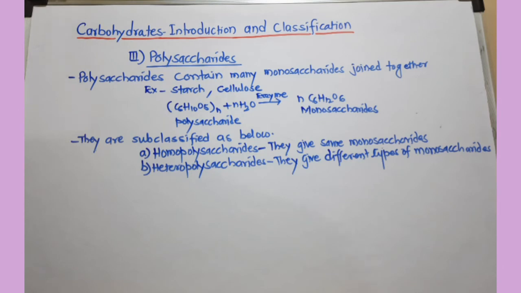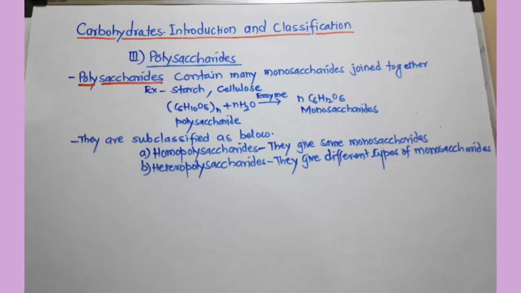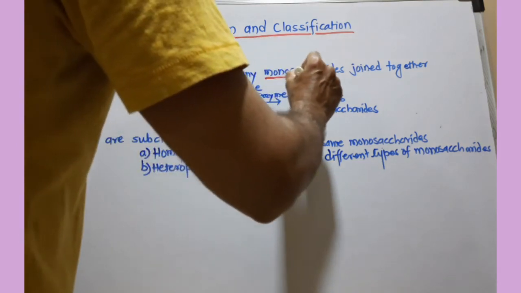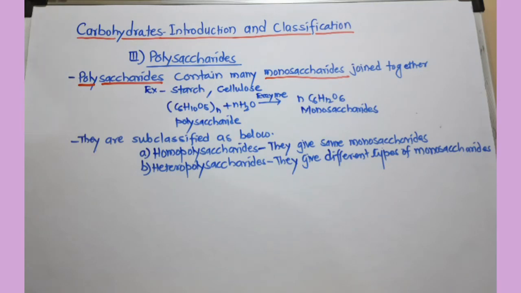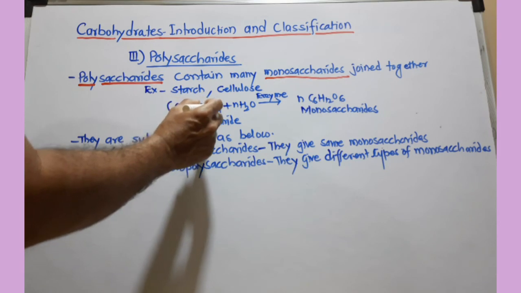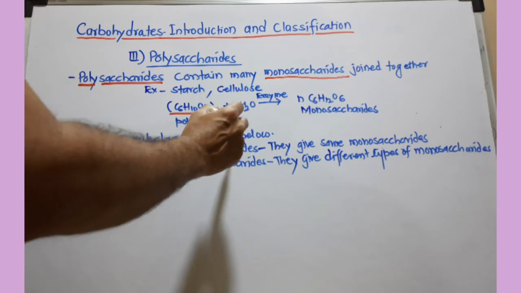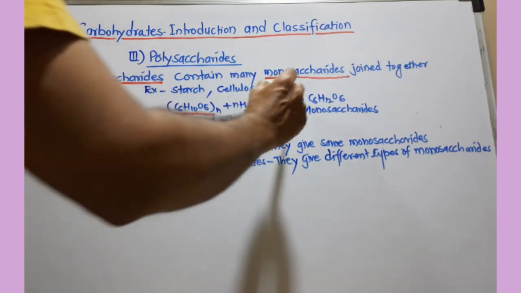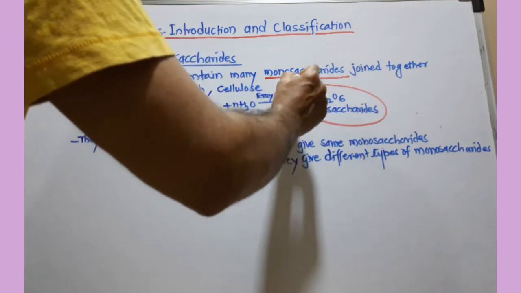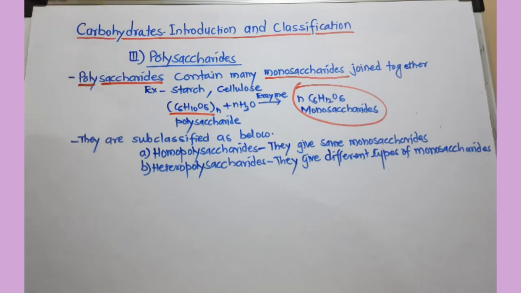Polysaccharides: you can see the name, poly and saccharides. They contain many monosaccharides joined together, a large number of monosaccharide units. For example, starch and cellulose. You can see here the unit C6H10O5 with n number of these units, and when we hydrolyze using enzyme or acid, we get n number of monosaccharides. So in polysaccharides, a large number of monosaccharide units are joined together.